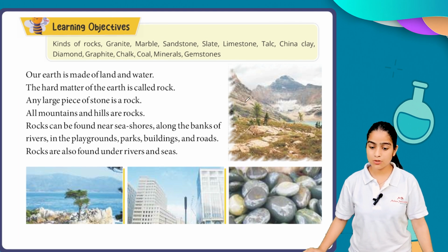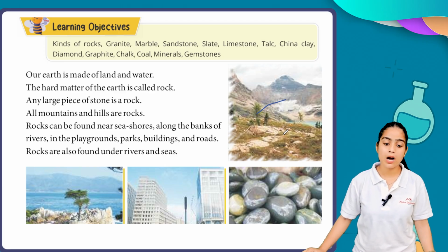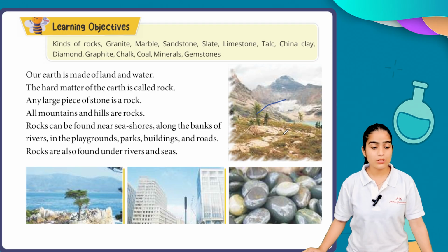These are the pictures you have for the rocks. So this is an example of rock, right? Rocks can be found near seashores, along the banks of rivers, in playgrounds, parks, buildings, and roads. Rocks are also found under rivers and seas.